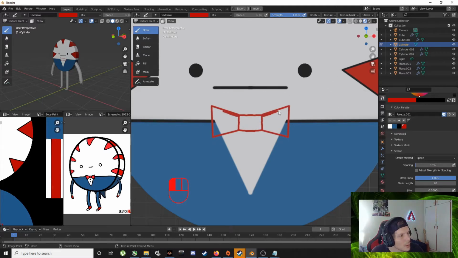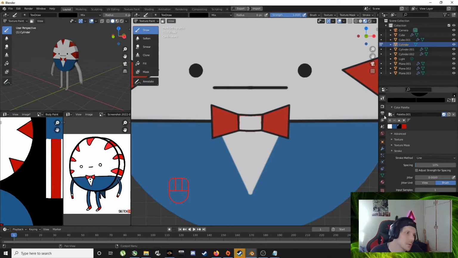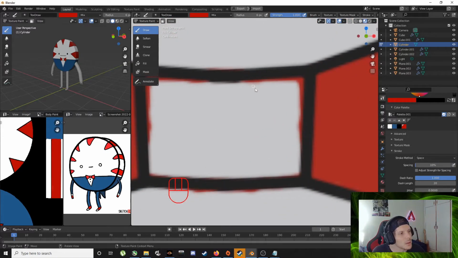Space again. Alrighty, and then we're gonna go black, line, and let's pop these bad boys in. Boom. And then, what am I doing? Space, red.